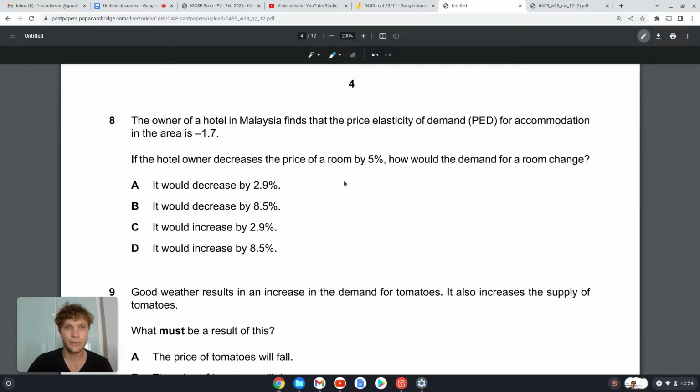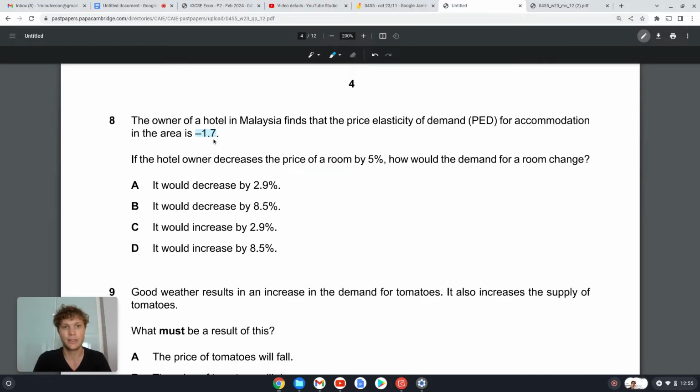The owner of a hotel in Malaysia finds, a lot of price elasticity here, guys, that the price elasticity of demand for accommodation in the area is negative 1.7. So this is a value that is, in absolute value, greater than 1. So we know that the demand is price elastic.